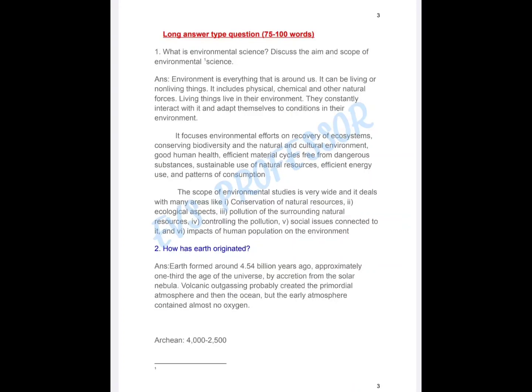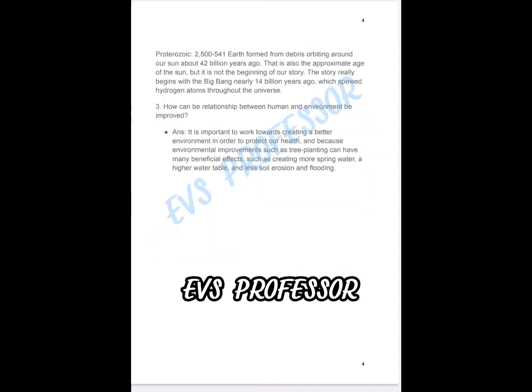2. How has Earth originated? ANS: Earth formed around 4.54 billion years ago, approximately one-third the age of the universe, by accretion from the solar nebula. Volcanic outgassing probably created the primordial atmosphere and then the ocean, but the early atmosphere contained almost no oxygen.